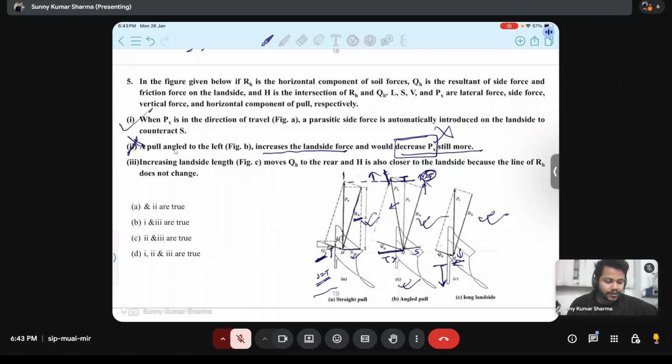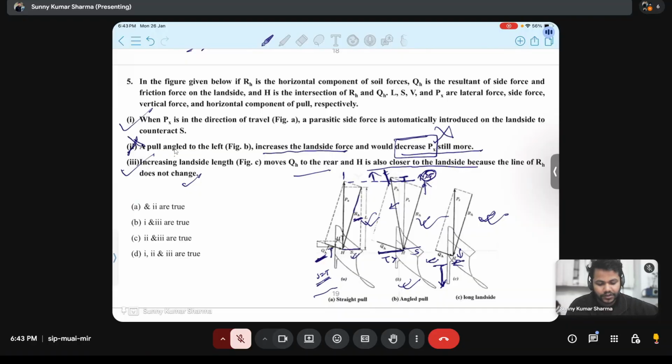By moving the hitch point, pull point, we can change only QH. We can change only QH, but RH is unchangeable. So what is its consequence? When the land side length increases, QH and H both come towards the land side. So increasing the land side length moves QH to the rear and H is also closer to the land side because the line of RH does not change. So this statement is also correct.